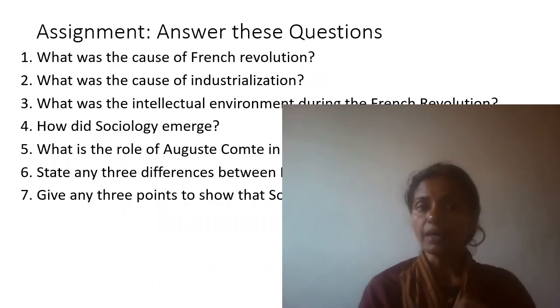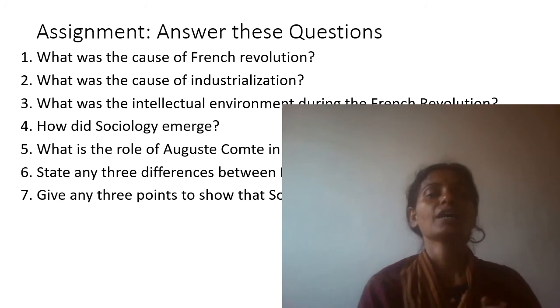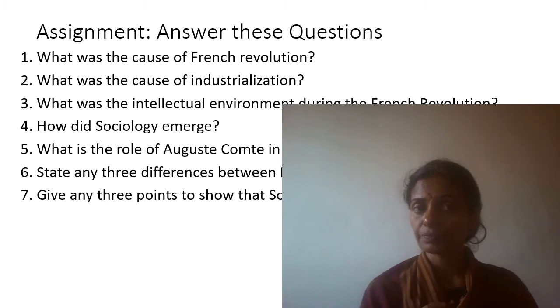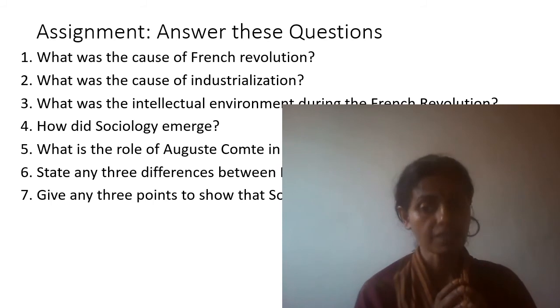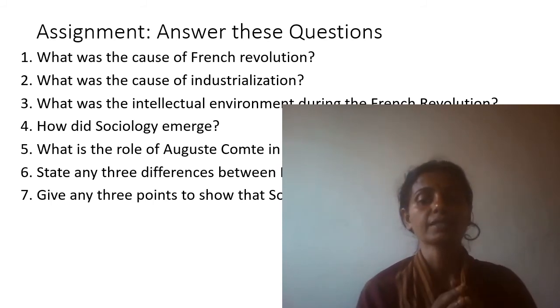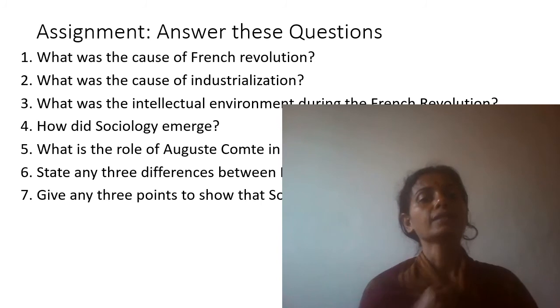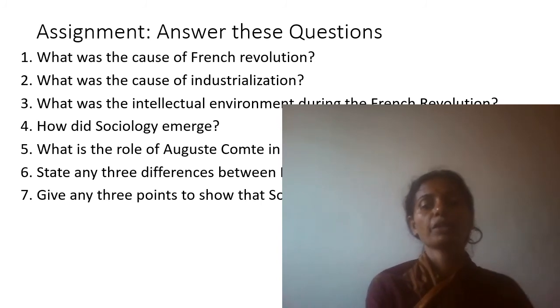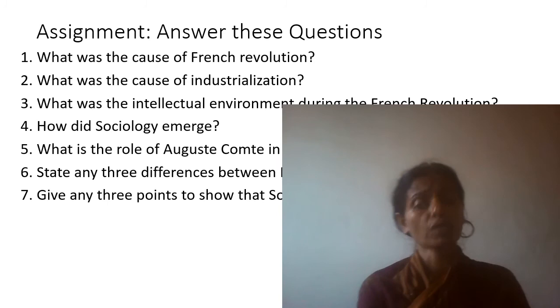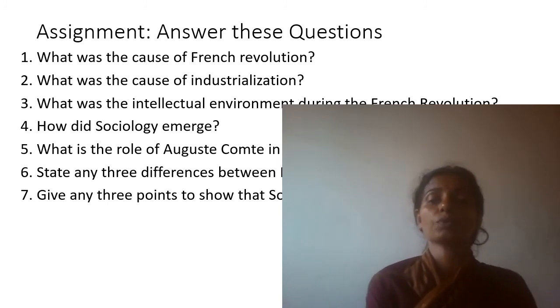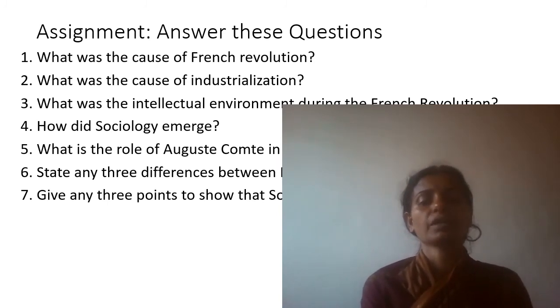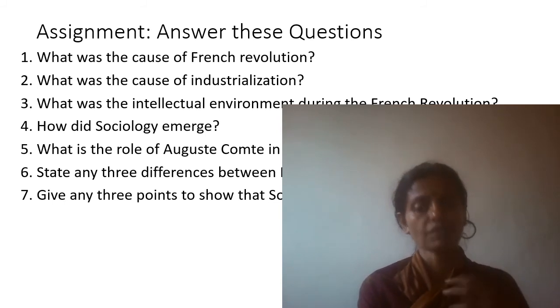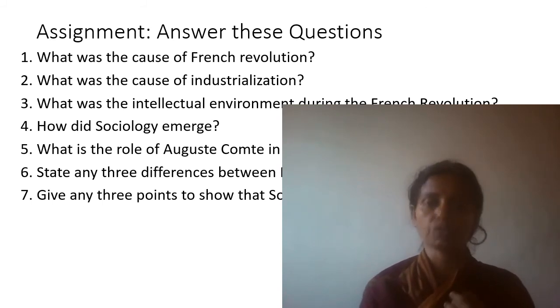With this we end this part and here comes your assignment. So here you have to answer these questions. What was the cause of the French Revolution? You have to talk about the problems that the commoners were facing, the heavy taxes, and that they were the exploited lot. Over a period of time the kings also fought very costly wars and French society became very weak economically, it was at a very low point. That time this revolution occurred in French society.